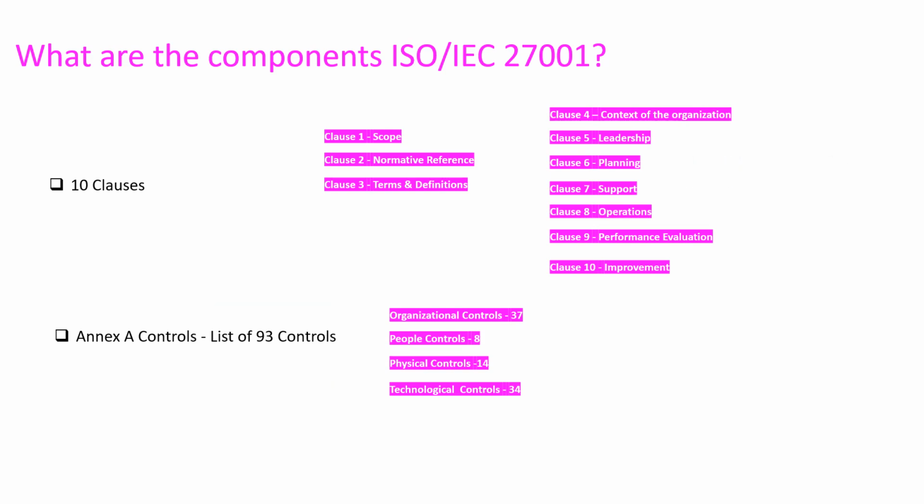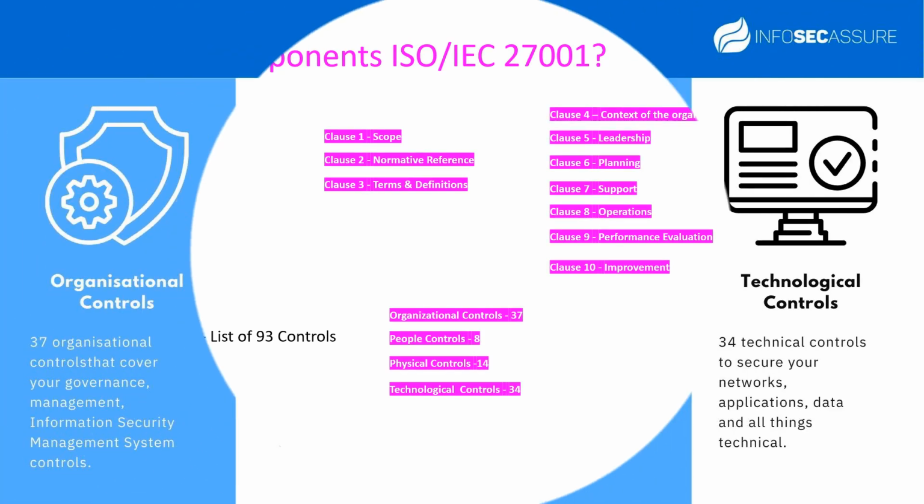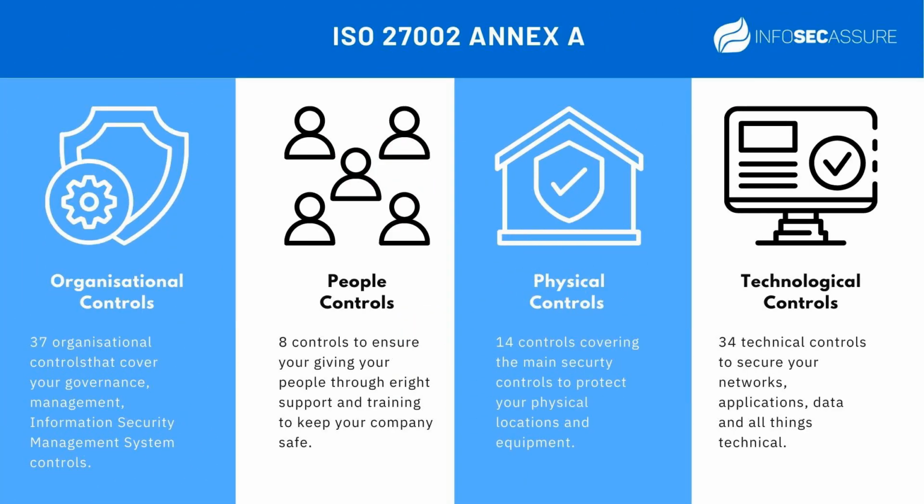The 93 controls are bifurcated into 4 control areas, that is 37 controls related to organizational level controls, 8 controls related to people level controls, 14 controls related to physical controls and 34 controls related to technological controls. We will discuss in detail all 4 control areas and how to audit them.